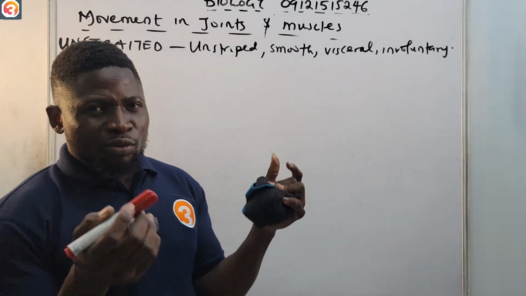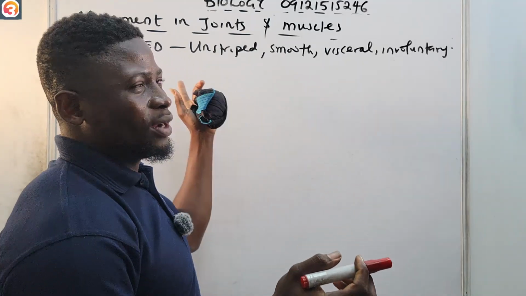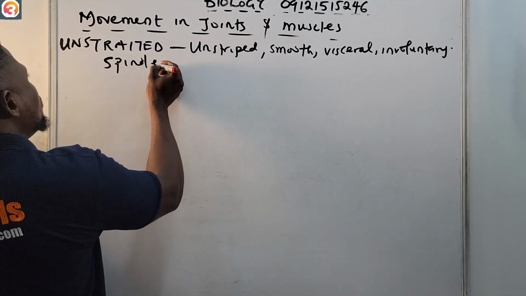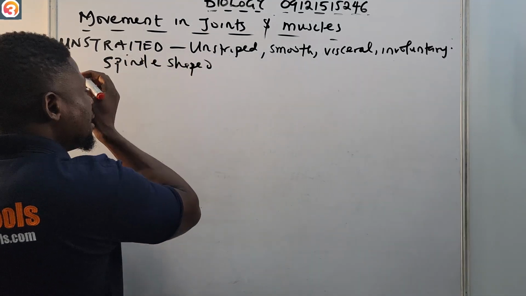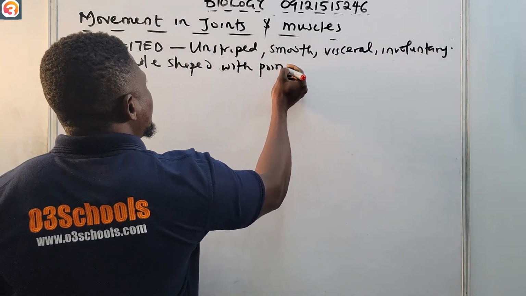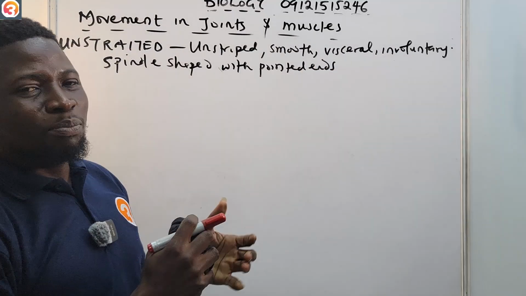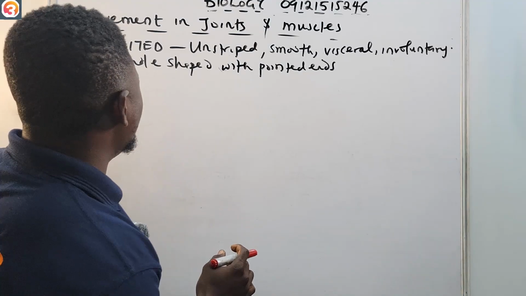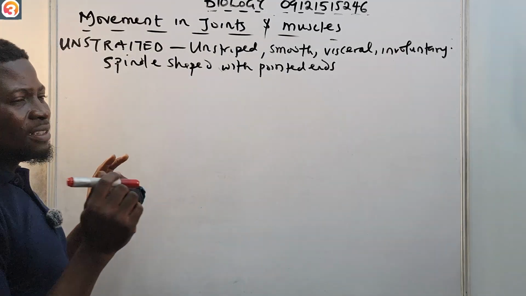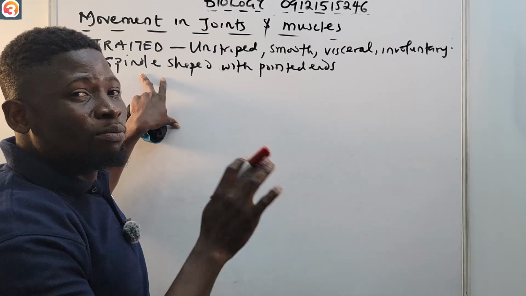And of course, what is the structure? This one is not cylindrical like the striated. This one has a spindle shape with pointed ends. And unlike the striated, it has non-striated muscle fibers.